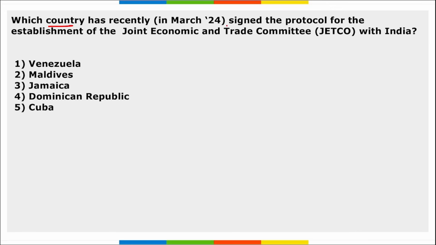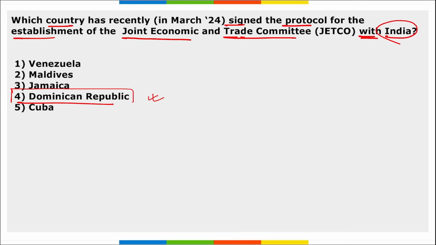Next, which country has recently signed a protocol for the establishment of the Joint Economic and Trade Committee with India? It is Dominican Republic. Right? Dominican Republic has signed a protocol for the establishment of Joint Economic and Trade Committee with India. Take a note of this. And this protocol is basically to establish a bilateral institutional mechanism between both the nations in trade and commerce that will enhance collaboration in various service sectors and foster technological exchange and innovation.